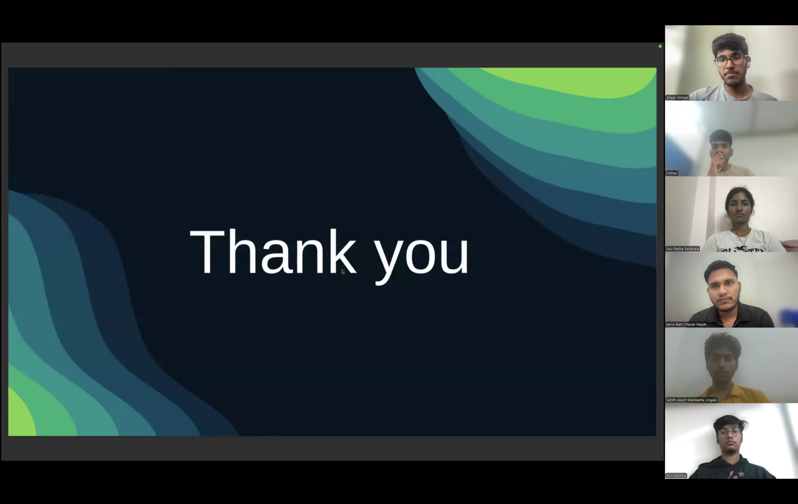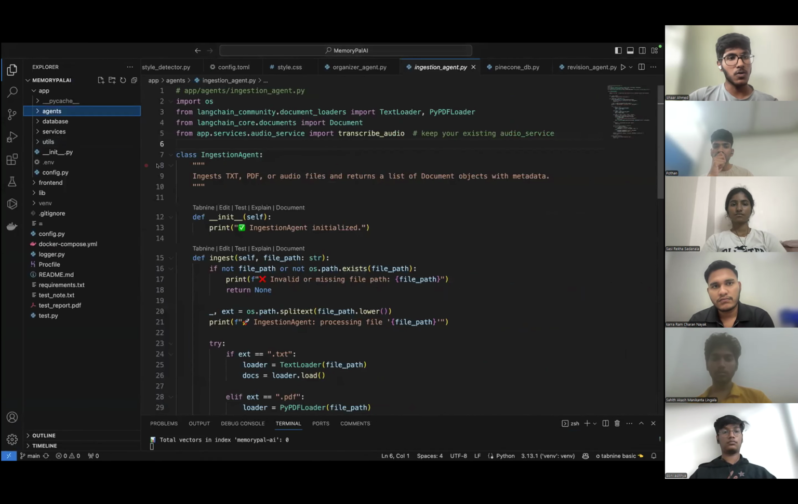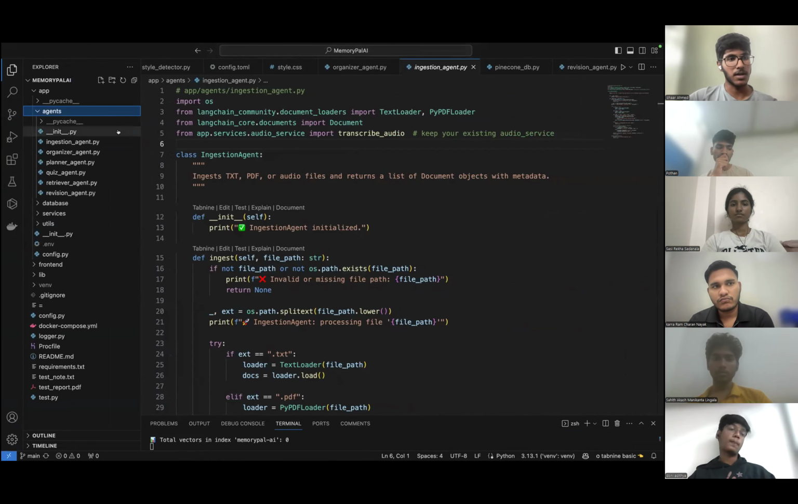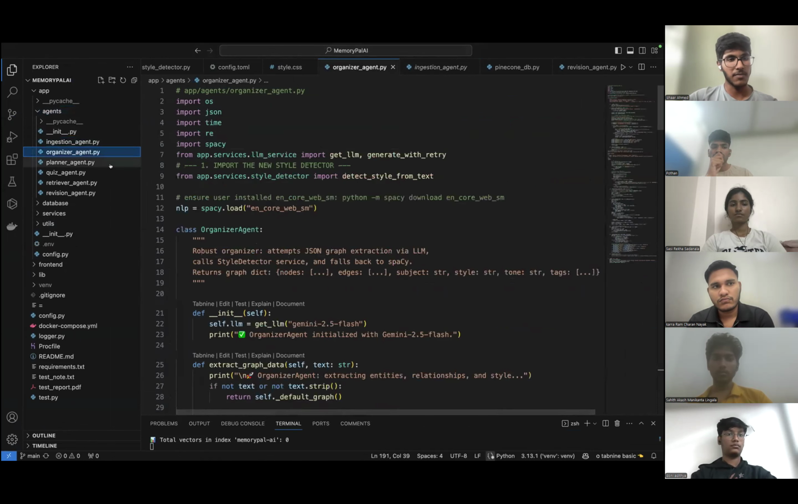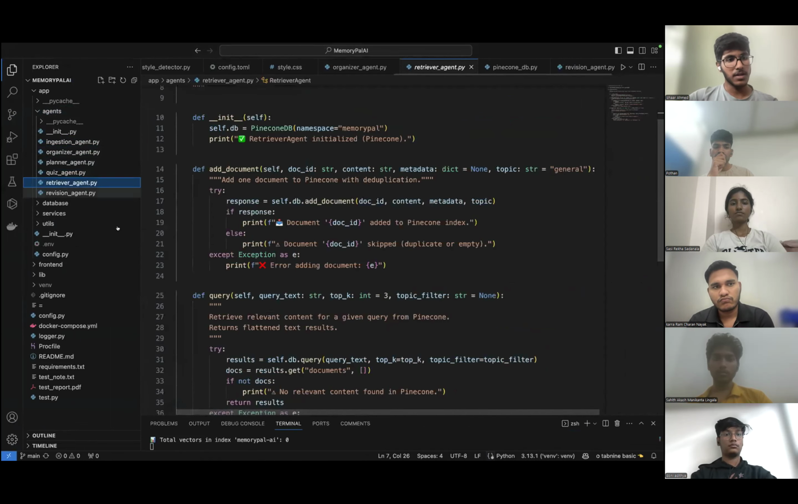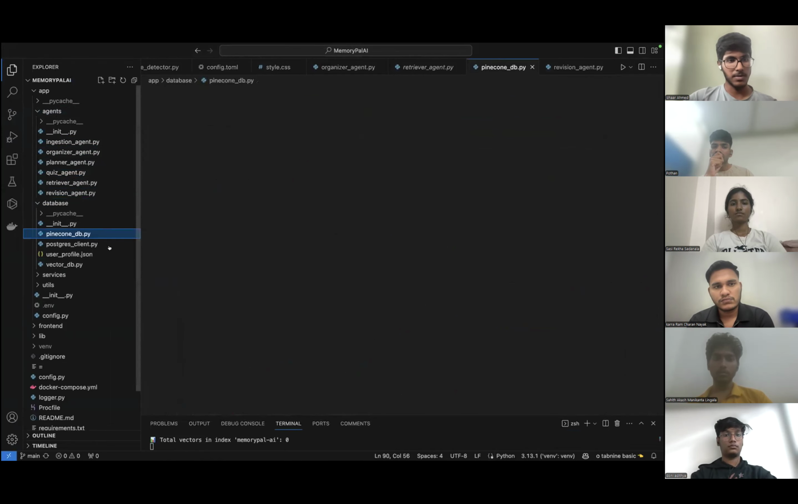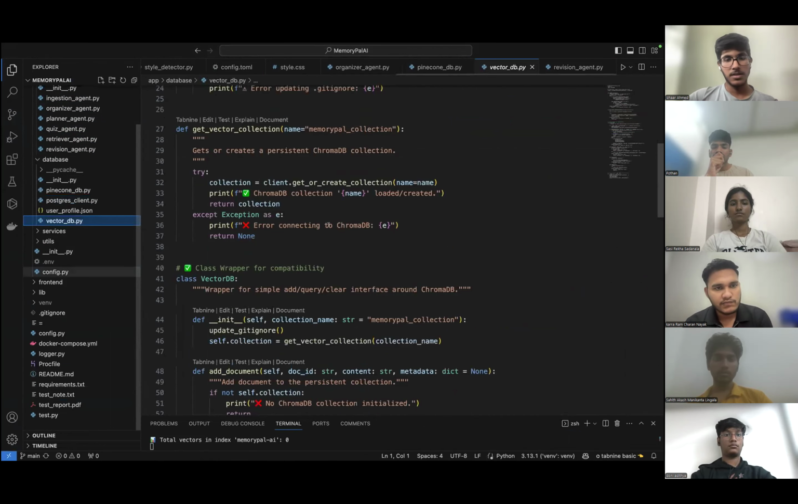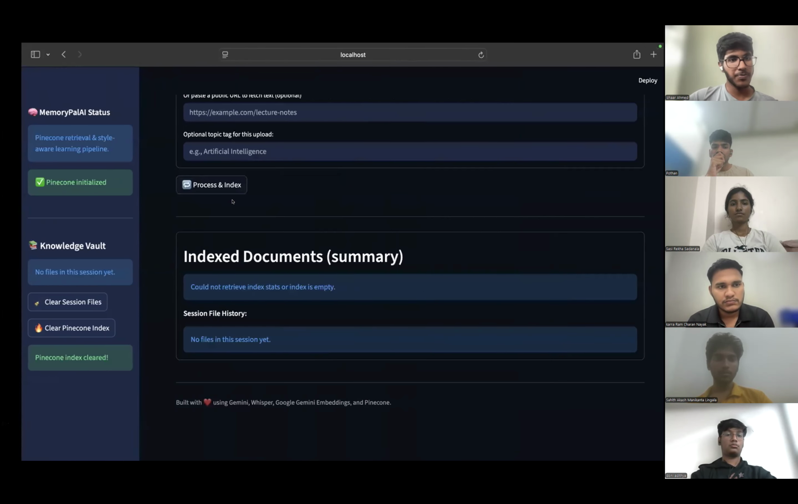So let's see a basic demo. And here's the code for our project. This is the code for every agent. As you can see, we also have the code for Pinecone and PostgreSQL. That's it. We'll go to our demo.